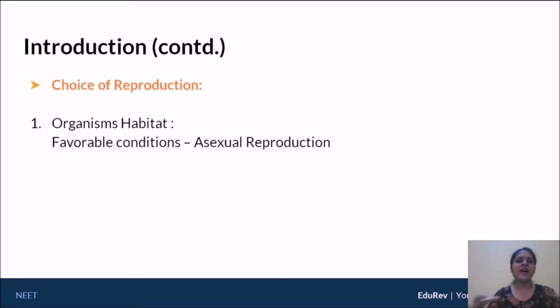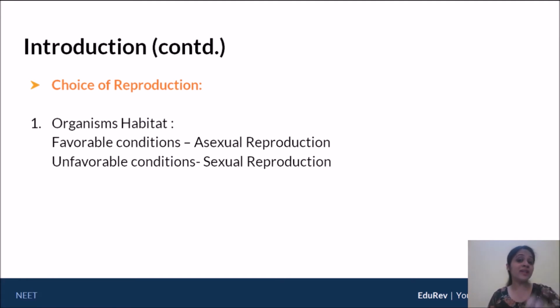But let's say a really dry, hot weather is setting in. That same organism, because it is facing unfavorable conditions, may choose to go into sexual reproduction. Now the question is, why does an organism shift between asexual and sexual? The understanding is simply this. In asexual reproduction, since you are formed directly from one parent, you lack variation.